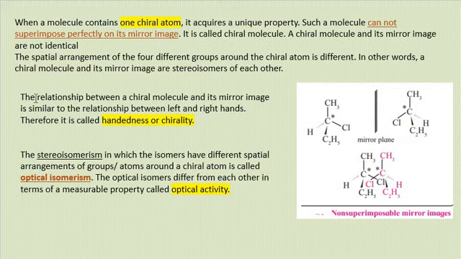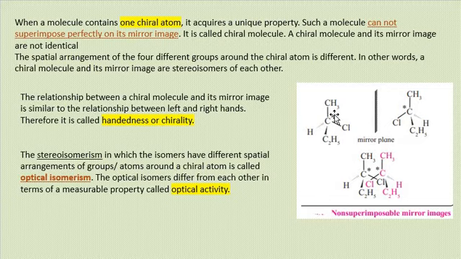I can say a chiral molecule and its mirror image are stereoisomers of each other because of the different spatial arrangement. And the relationship between the chiral molecule and its mirror image is similar to the relationship between the left and right hand of our body, and we can call it handedness or chirality.